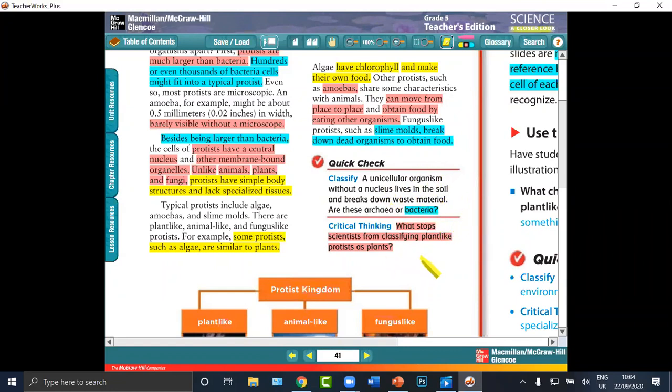Critical thinking: What stops scientists from classifying plant-like protists as plants?